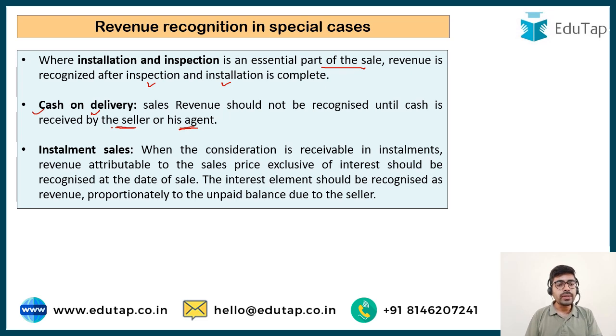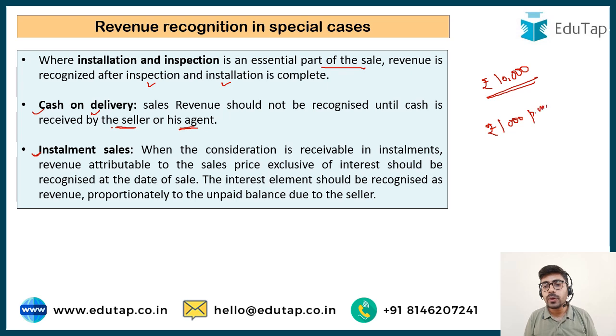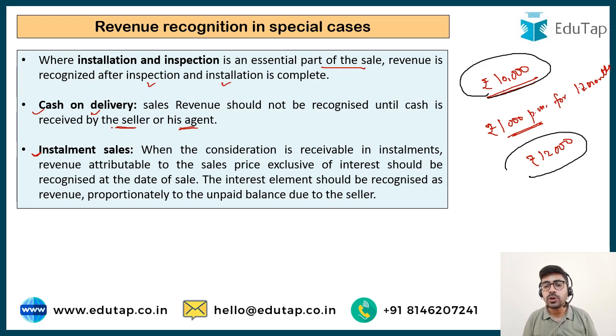What about installment sales? Sometimes the consideration is received in installments. A person comes to me and says that he wants to buy a mobile phone. The price of the mobile phone is rupees 10,000. He says, I am not going to pay this amount altogether now, I am going to pay it in installments only. So I tell him that you can pay me rupees 1,000 per month for 12 months. So in this particular case, I am going to ultimately collect from him rupees 12,000. So for rupees 10,000 consideration, I am going to collect rupees 12,000.